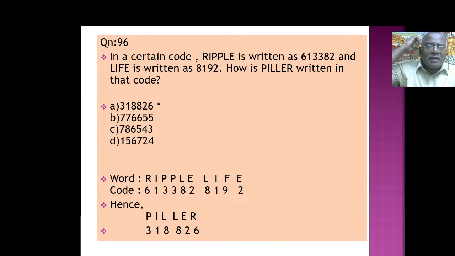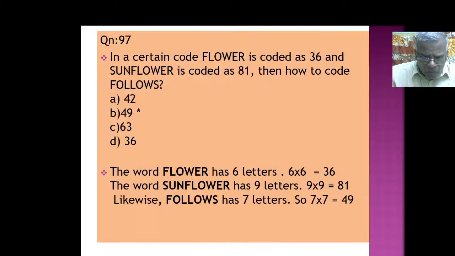How is pillar written in that code? I already told you. Simply put the word and then write the numbers below that. So like that I have given the example. So afterwards, what we need is the code for pillar. What is the number for P? P3, I1, L8, L8, E2, R6. See, this is how you have to write down and then solve the problem.